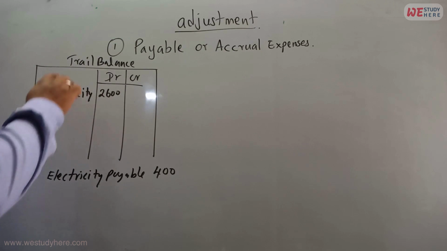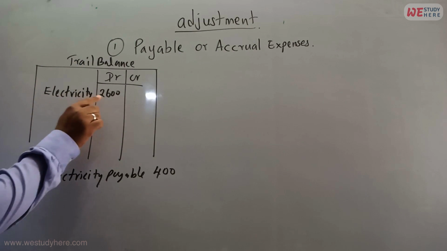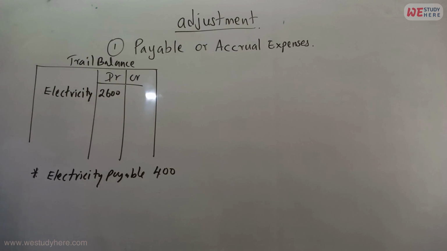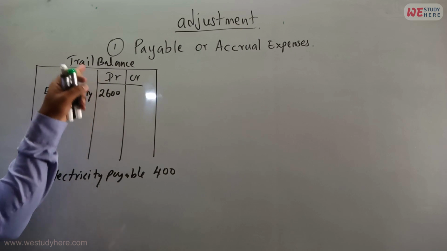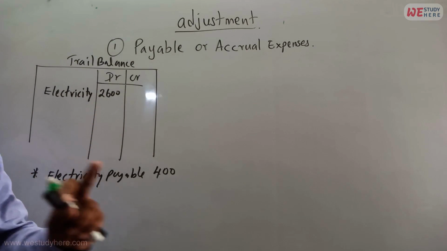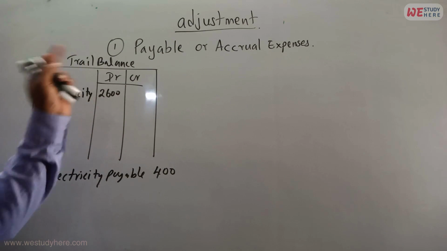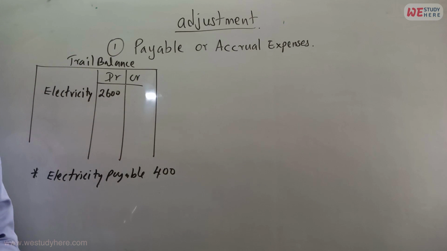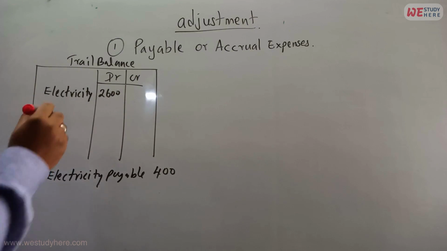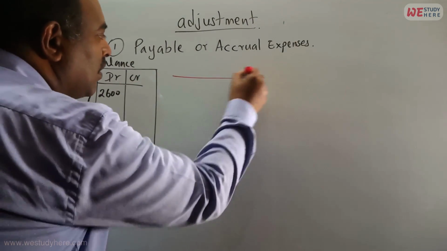See, the trial balance says electricity 2600, meaning that the electricity bill, utility bill, is already paid, 2600. That means already paid, and it comes to the trial balance, meaning the double entry is finished, completed. If you complete a double entry, then you don't need to write it down again. Just open the electricity account.